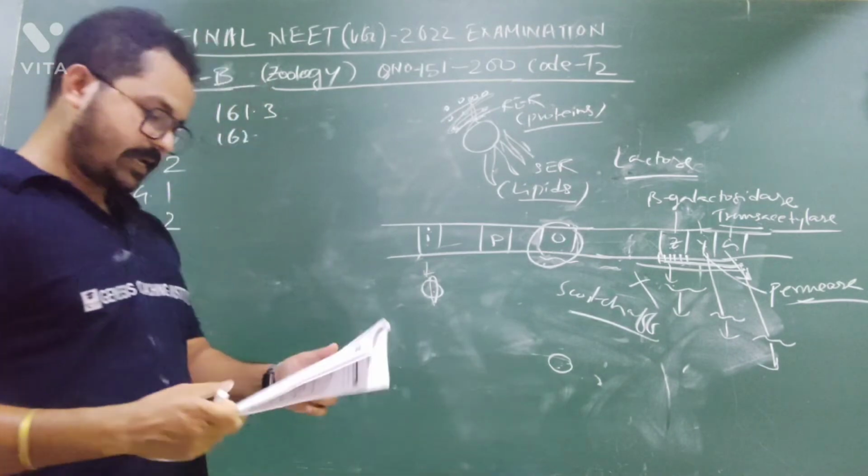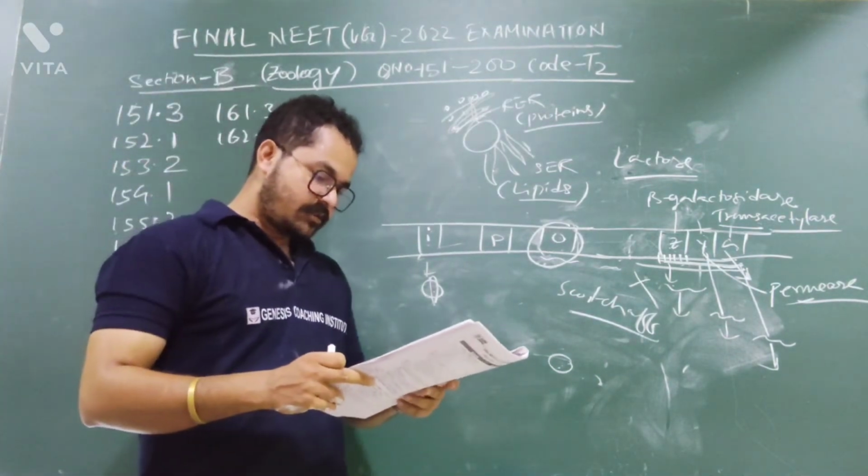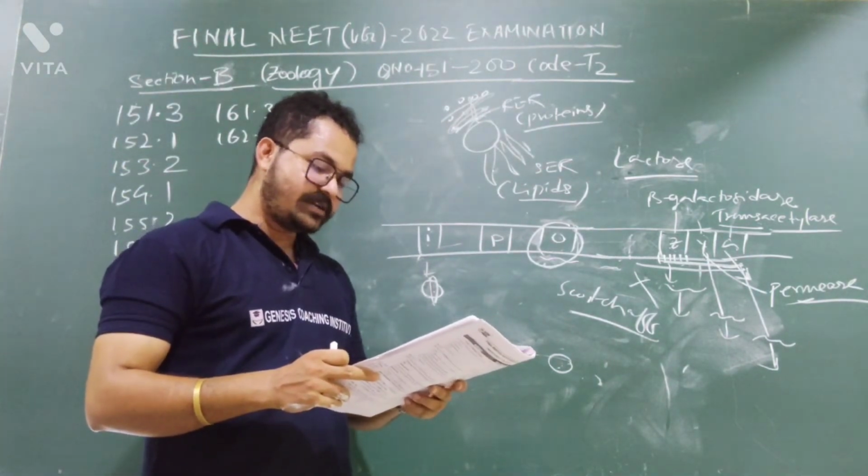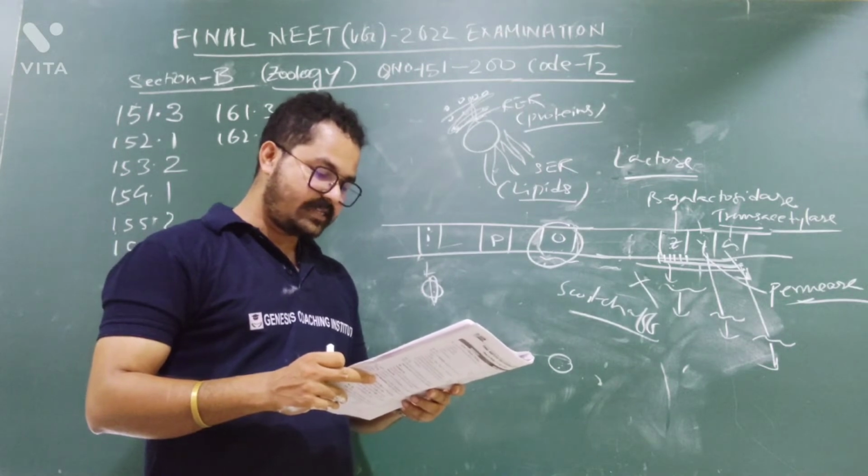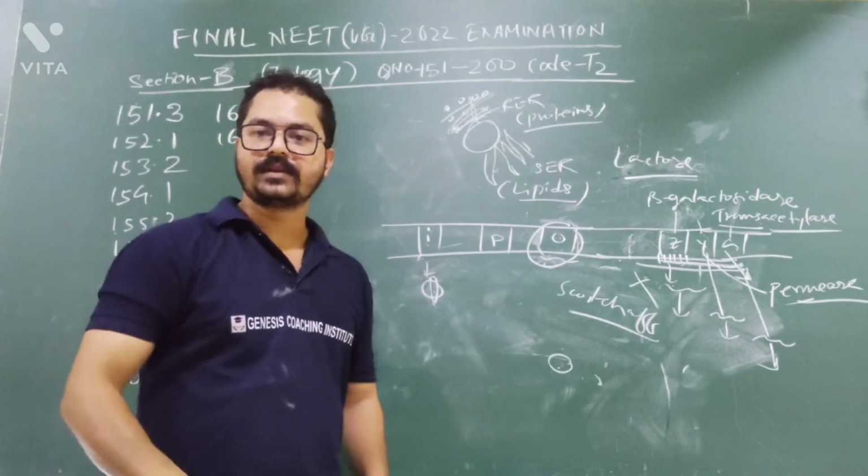What is the correct answer? Option number A, ZYA genes will be transcribed. Option B, ZYA genes will not be transcribed. Did you get it?